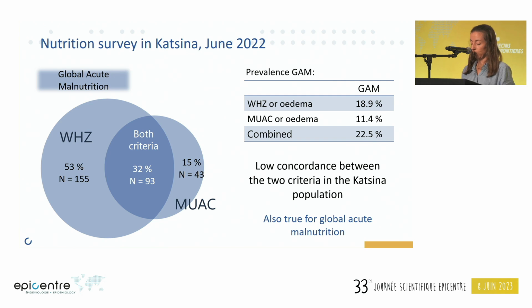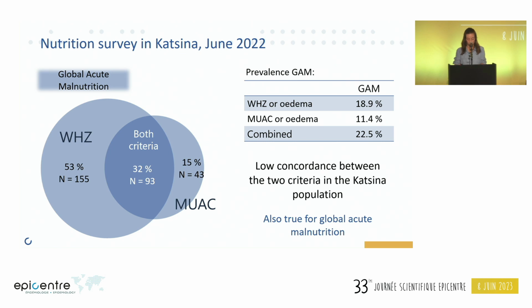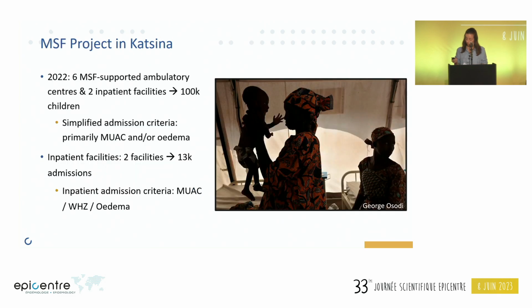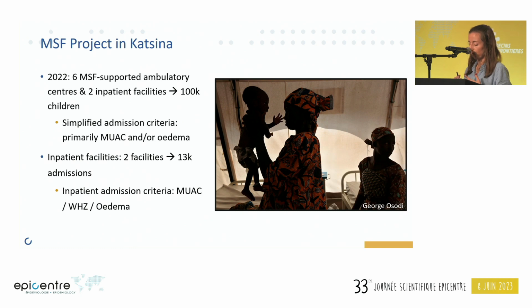Looking at global acute malnutrition, prevalence was 18.9% according to weight for height, 11.4% according to MUAC, and 22.5% combined. So we see a similar low concordance among GAM cases based on these 2 criteria. The survey gives us an idea of the situation in the general population, but now let's look a little bit further into the nutrition program itself.